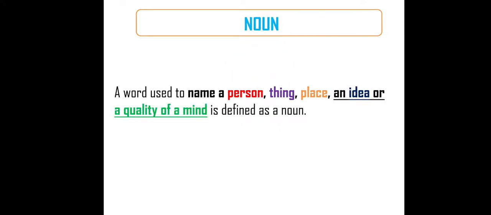Noun. A word used to name a person, thing, place, an idea, or a quality of mind is defined as a noun. Everyone knows that a noun is a name giving word, but that's wrong. Sometimes it may be an idea, it may be an emotion, it may be a quality of mind. But in your schooling, many students know only that a noun is a naming word.